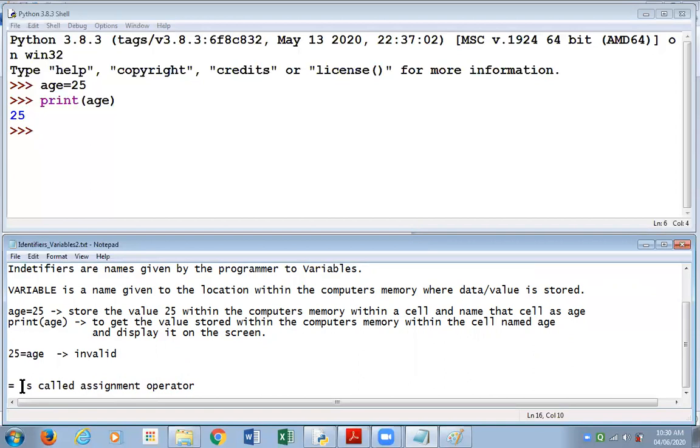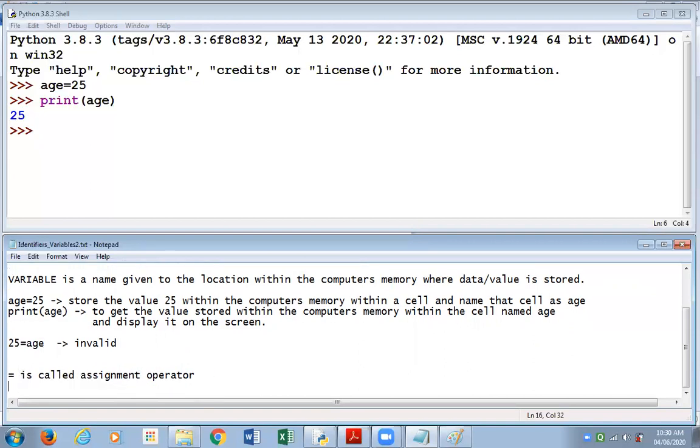Let me share with you the purpose of the assignment operator. Its purpose is to define, or I can say name, a variable. That's one task that we do when we use the equal to operator: give a name to the variable.